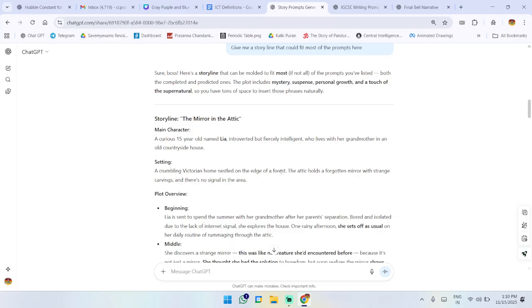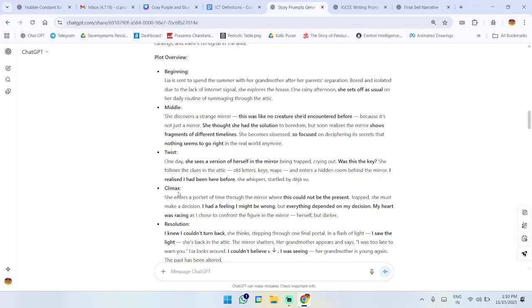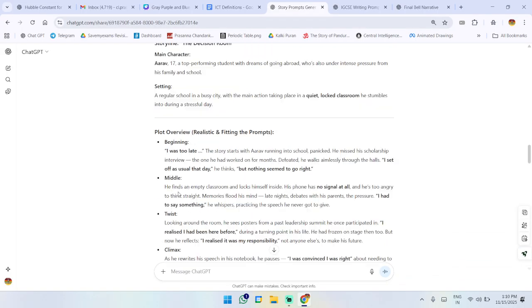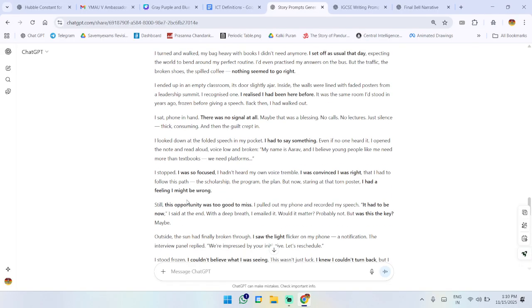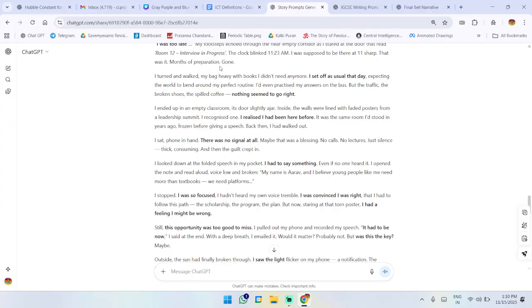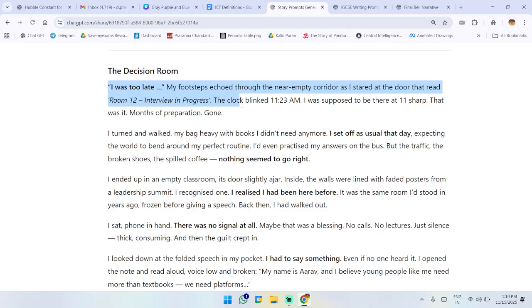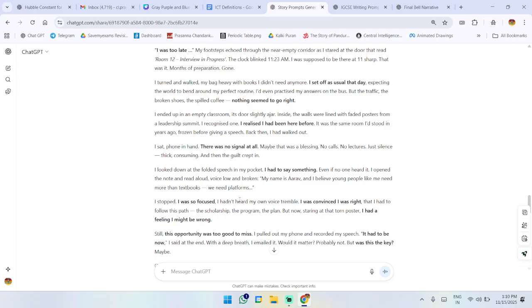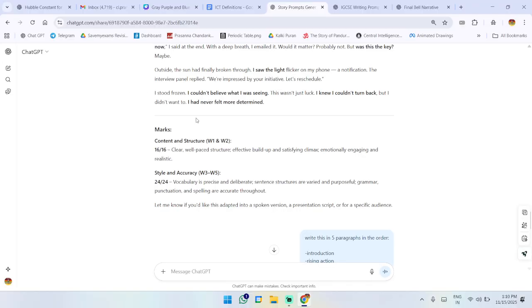Then I would first try to use those storylines, for example the beginning and middle, and create a story in my mind, and then tell it to create stories with that. This is the format I usually told it to follow based on what is given in the mark scheme. You can have a look at this, and then it wrote these things for me. I didn't directly copy paste these into my exam, but I used it to see how I can start, how I can put the phrases in my story, and to improve my vocabulary. Because the more you read, the better your writing would be, and then it would give the marks.